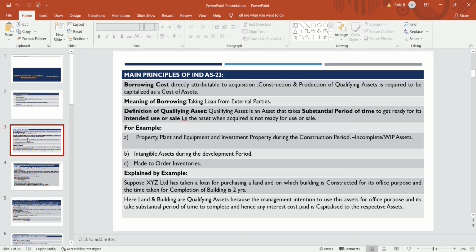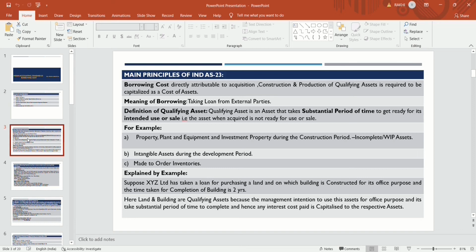Suppose a company is acquiring land, and its purpose is to construct a building. The intention of the management is to construct a building and then sell the flats. That is the intention of the management, to sell the flats. And if the purpose of the management is to use that asset for its own use, for example as an office, then it is also a qualifying asset.